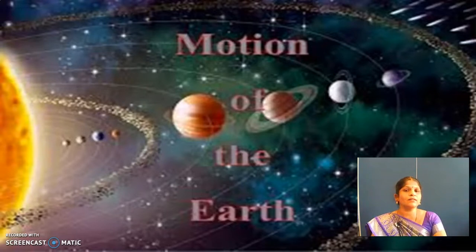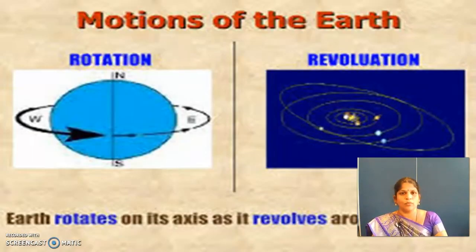Like that, here, what is the Earth's action? There are two important actions, that is, the motions of the earth are rotation and revolution, okay? Yes children, I hope you heard this already in the 5th grade, in the 4th grade also. But here is another interesting message for you, the third motion of the earth. Do you know what that is? It is bouncing. Our earth is bouncing in space.